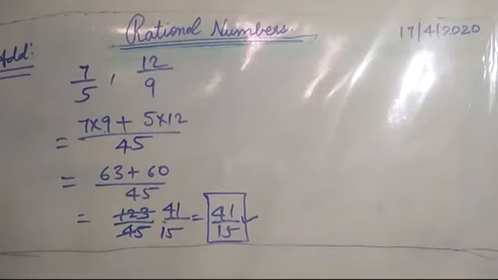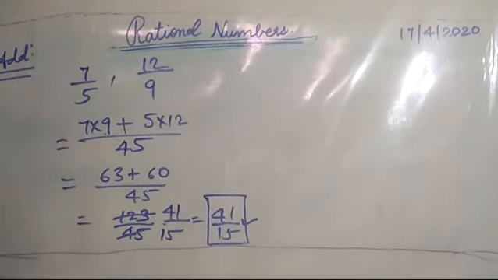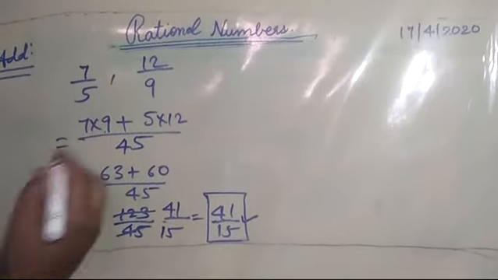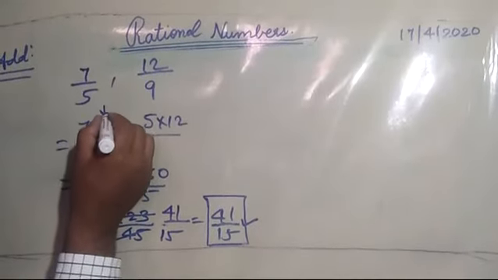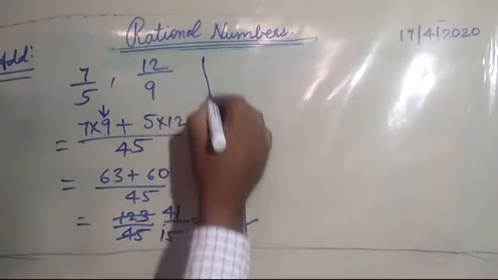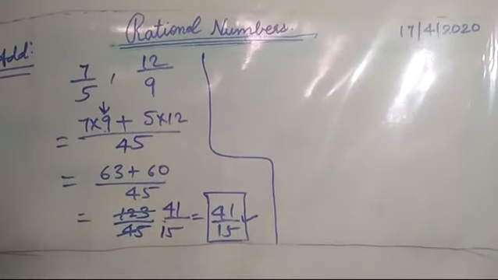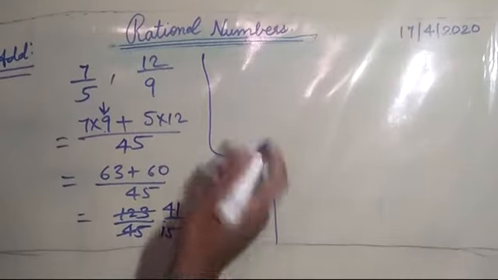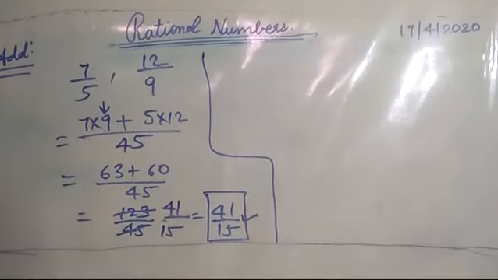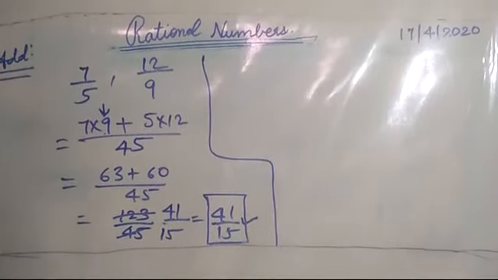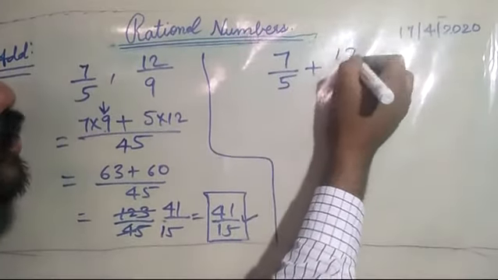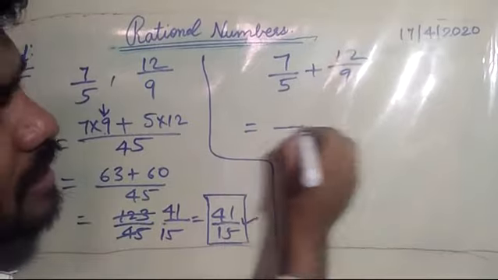Now, one more thing I will make clear, that sometimes most of the students have problems in taking the LCM and they forget to multiply. Like I have also made one mistake here while writing, that I wrote 7 two times, which is wrong, but it should be 9 here. Now, the shortcut method, which you may feel is very lengthy, but it is actually very beneficial when you have big numbers in the numerator and it is very difficult to take the LCM. So if you observe clearly, 7 by 5 plus 12 by 9, what has been done actually?